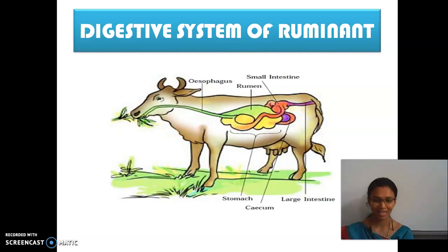But human beings do not have this bacteria. And this grass is rich in starch, the cellulose material, but human beings are not able to digest grass completely. Up to this you are clear? Yes or no, children?